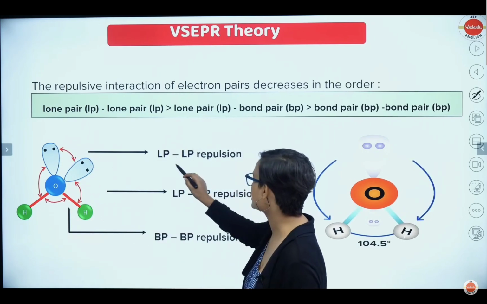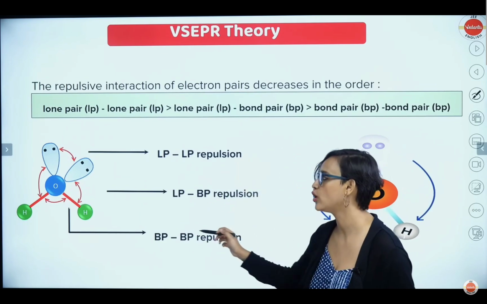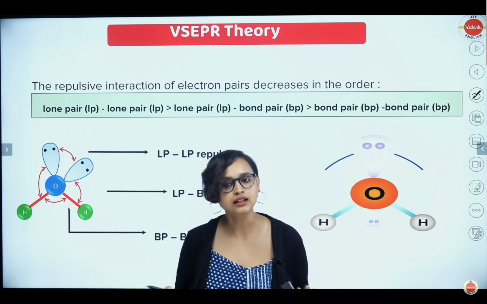So the lone pair-lone pair repulsion will be maximum. Then it will be lone pair-bond pair, and the bond pair-bond pair repulsion is the least. Okay, it is the least. Are you getting it? Yes.